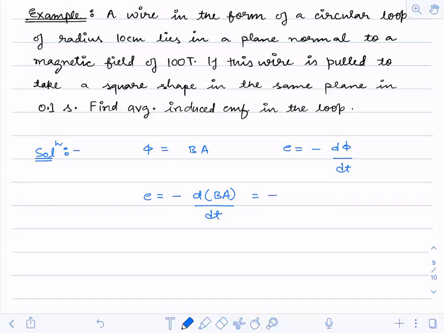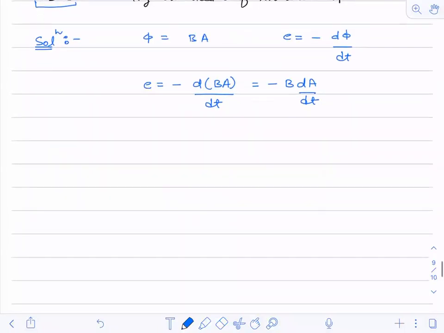So I can take magnetic field outside: B into dA by dt. Now you have to see how much area is getting changed in time. I see this time is given to me. Now I have to calculate only the dA value.